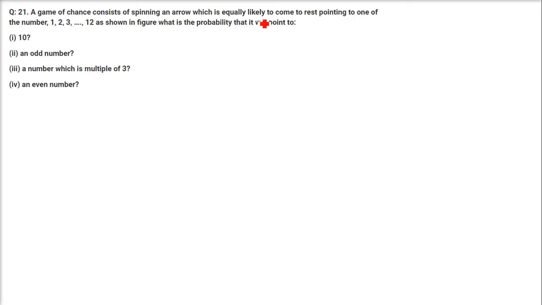A game of chance consists of spinning a spinner which is equally likely to come to rest pointing to one of the numbers. So we have a spinner here and 1 to 12 numbers are written here. Say 1 to 12. All these numbers are here. Since 6 is here somewhere. What is the probability of getting 10? That is, the pointer points to 10, say here.